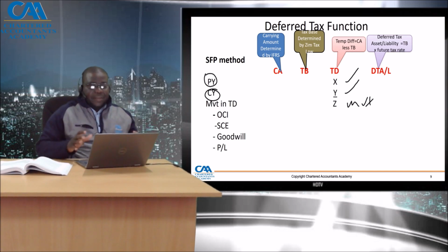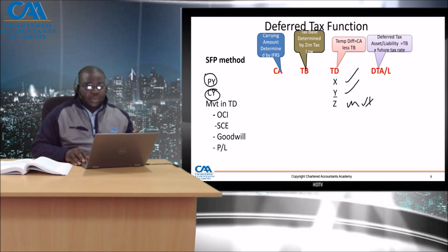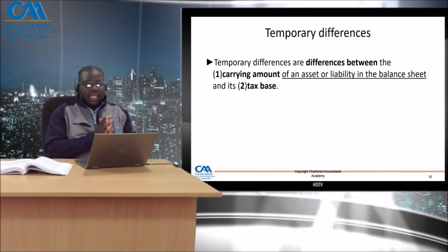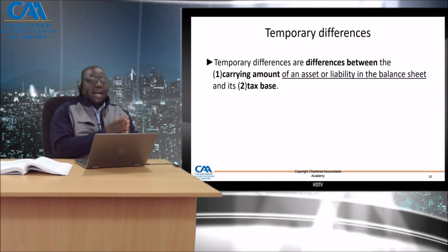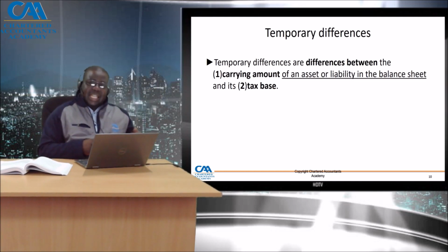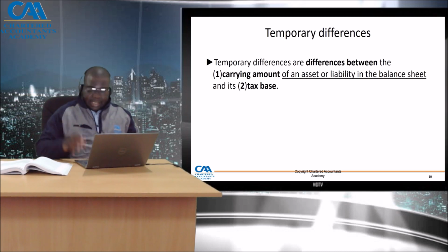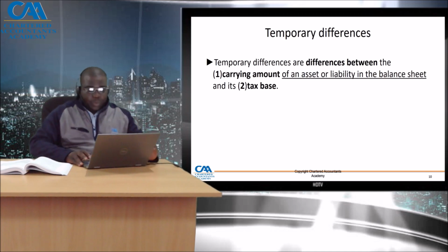The temporary differences, as pointed out, is the difference between the carrying amount and tax base, that's where the heart of deferred tax is. And one mostly has to learn to calculate tax bases of assets, liabilities, and income received in advance. Whereas the carrying amounts are determined in the particular standards where those assets are accounted for. So let's start with the tax base of an asset.